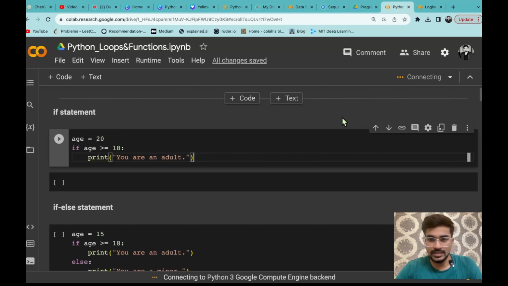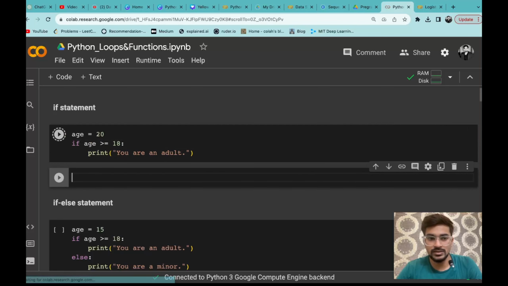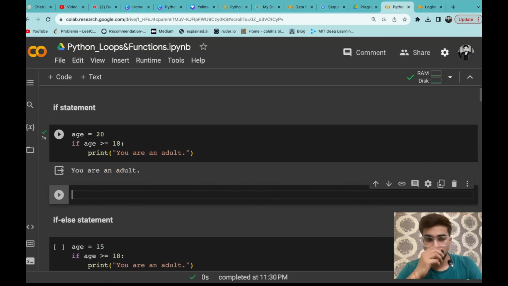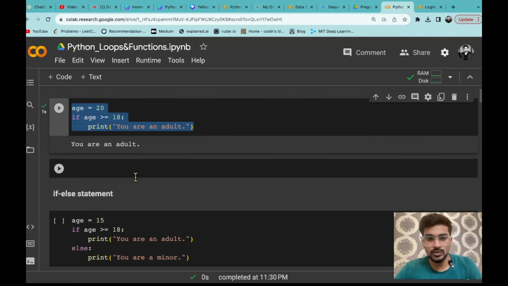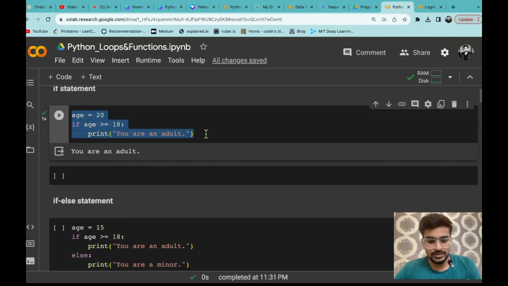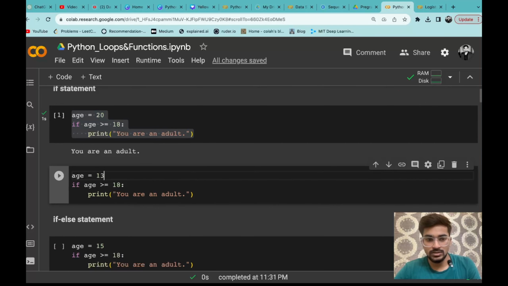While it is getting connected, you can easily predict that age equals 20, so it is going to be true. That means it is greater than or equal to 18, so that statement is true, so it will print you are an adult. So let me run that code, and you can see that it is printing you are an adult. Now instead of 20, what if I change the value to something else? Let's say in another cell I am running the same code but with age equals 13.